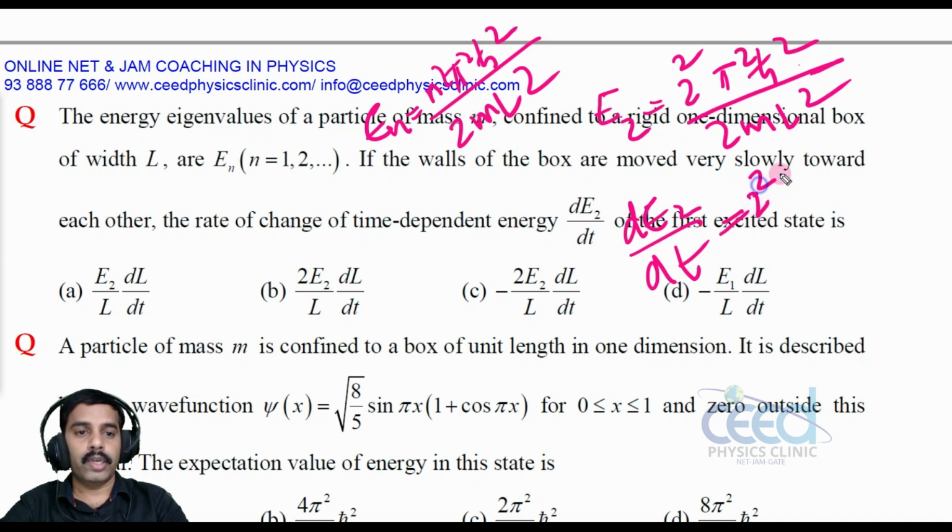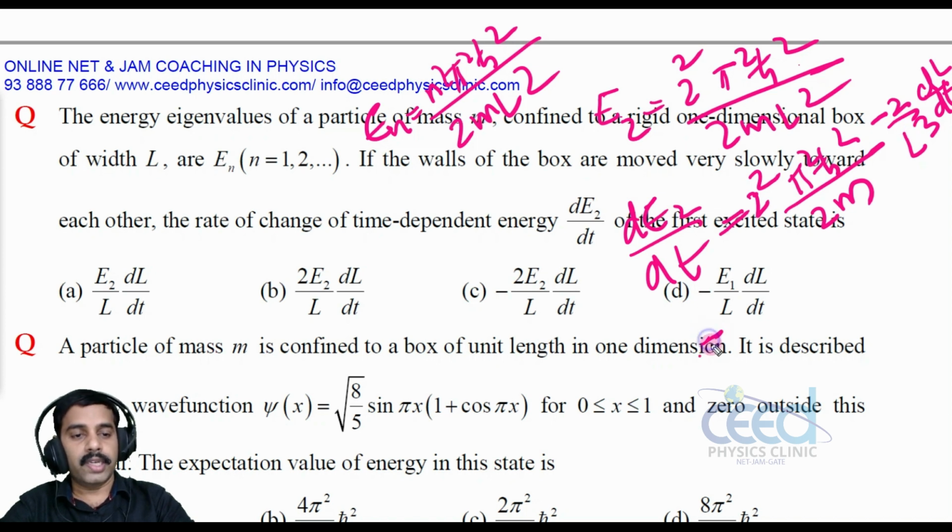So 2 square into pi square h cross square divided by 2m into 1 by L square, on differentiation, gives minus 2 by L cube into dL by dt. Now this I can rearrange as 2 square, with minus 2 by L kept out.